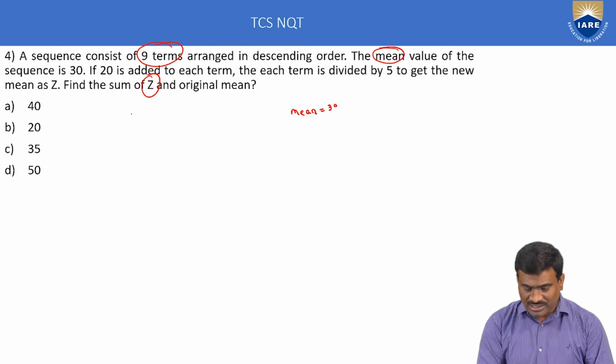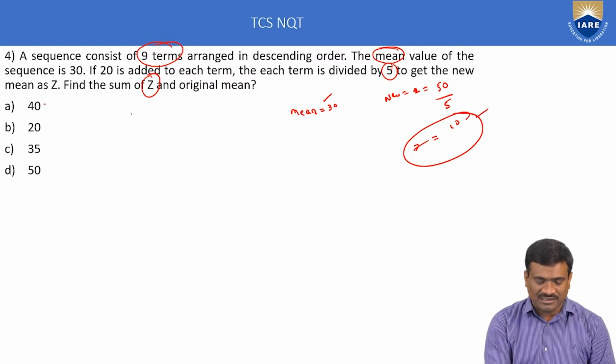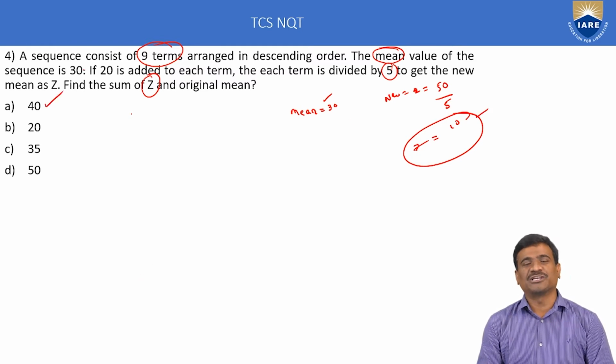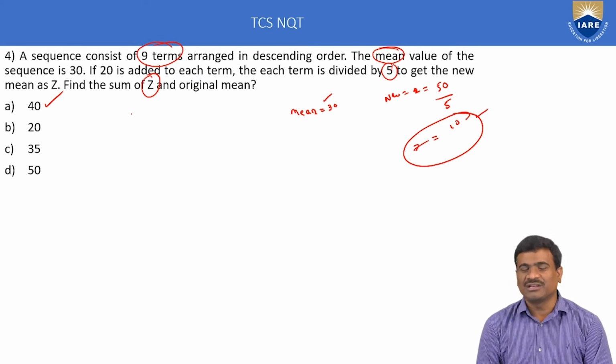Original mean. Okay. Sum of Z, and also divide by 5. Here the new mean is Z is equal to 50. Again it is divisible by 5. 50 by 5 is equal to 10, so Z is equal to 10. Here the mean is equal to 30, and Z is equal to 10. 30 plus 10 is equal to 40. Option A only is correct. This is about the statistics mean concept.